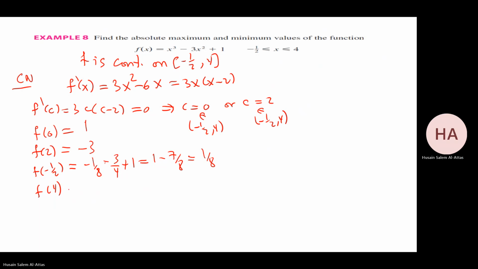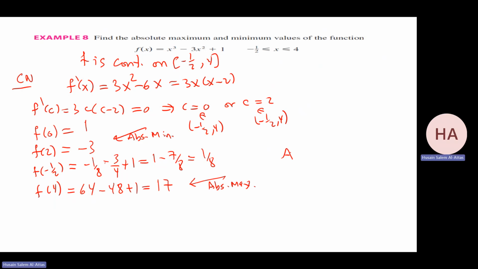F at 4, that will be 64. 4 squared is 16, times 3 is minus 48, plus 1. That will be 65 minus 48, which is 17. So very clear, this is the absolute maximum, and this will be the absolute minimum. So conclusion: absolute maximum 17 at x equal 4. Absolute minimum minus 3 at x equal 2.